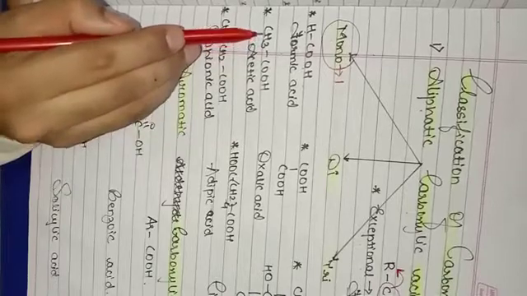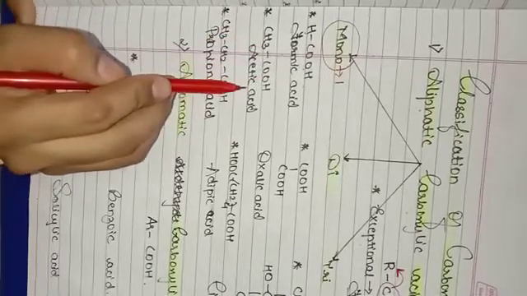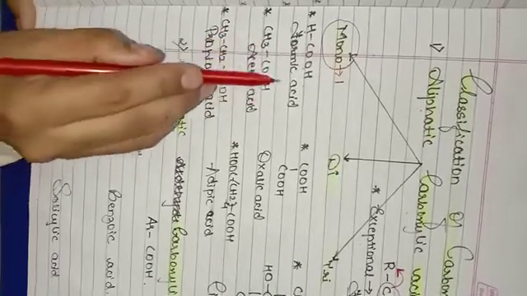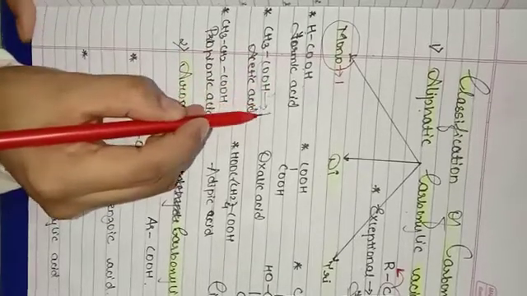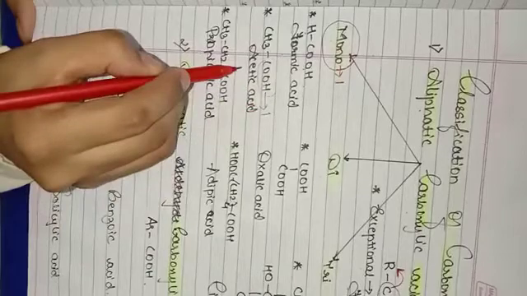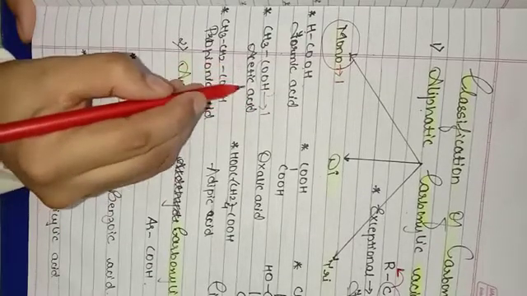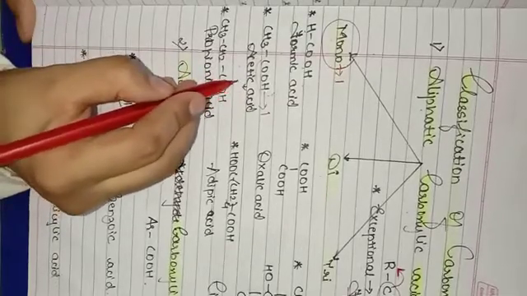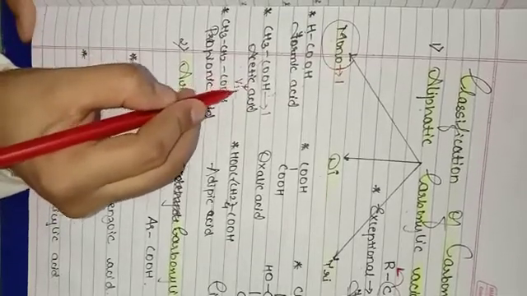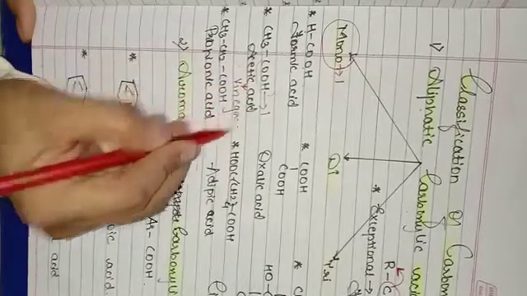Another example, CH3COOH. It contains how many carboxylic acid groups? One. And the name of the compound is acetic acid. Additional information, acetic acid is a key ingredient in vinegar.